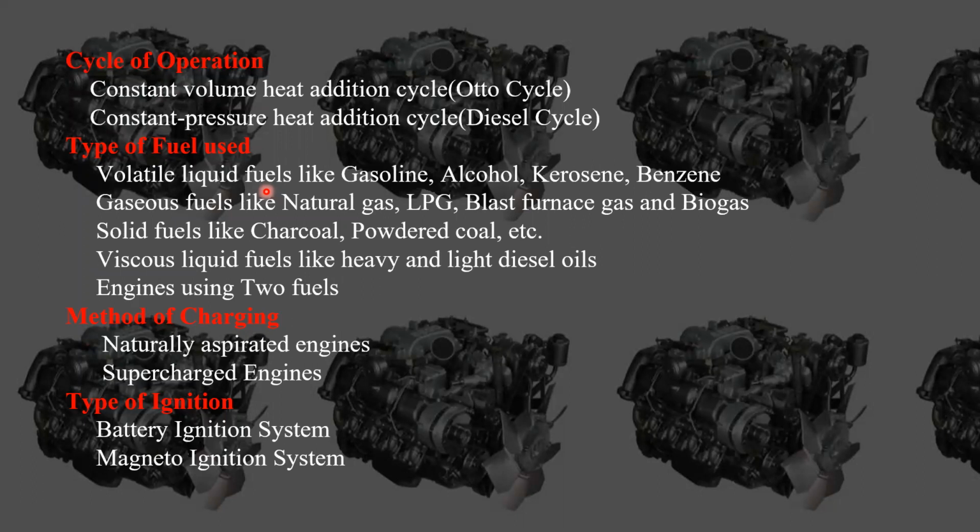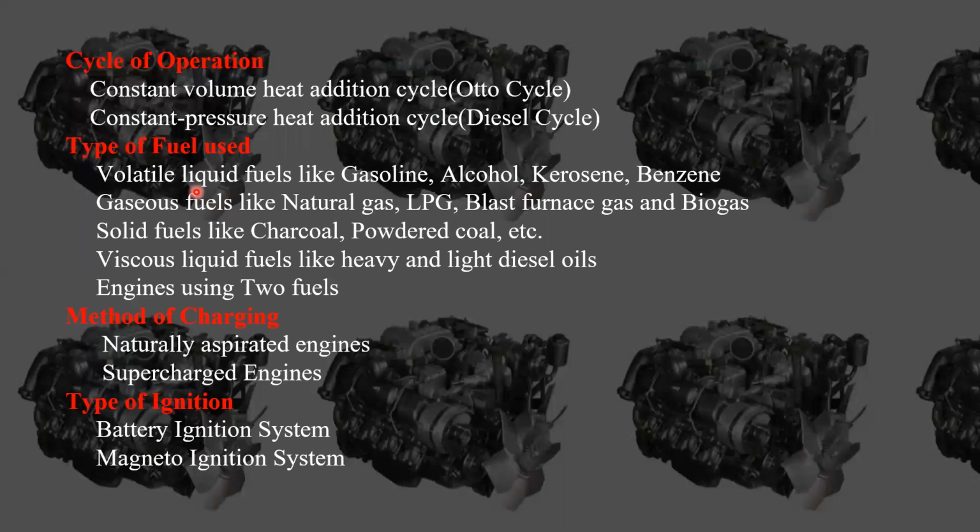That means the engine specification and engine manufacturing shouldn't be the same if we want to change the oil. Keep in mind that we use volatile liquid fuels for SI engines, but the engine specification should be very specific. We shouldn't use the same engine for two oils.